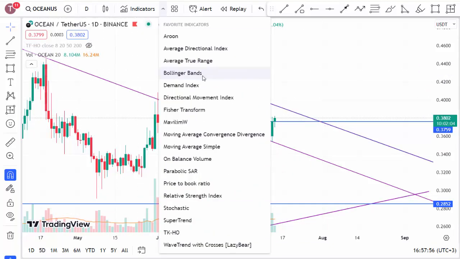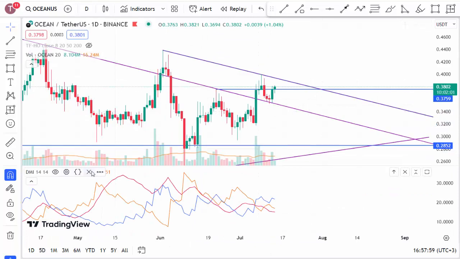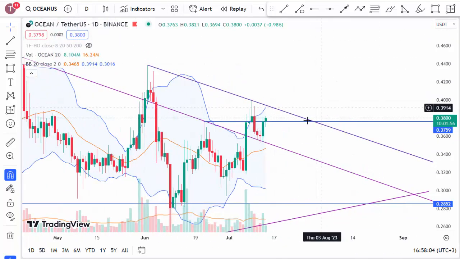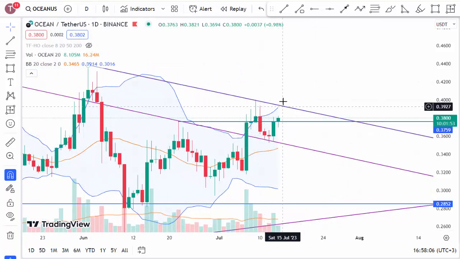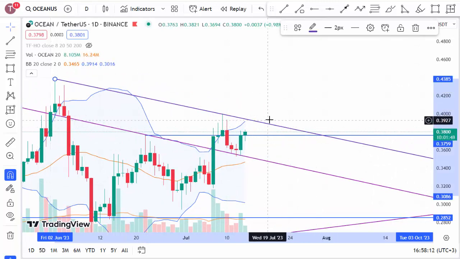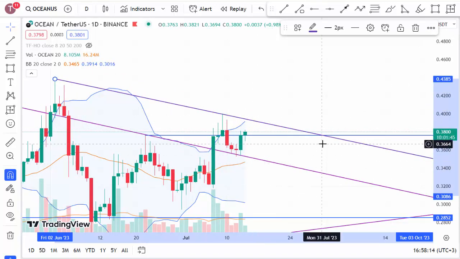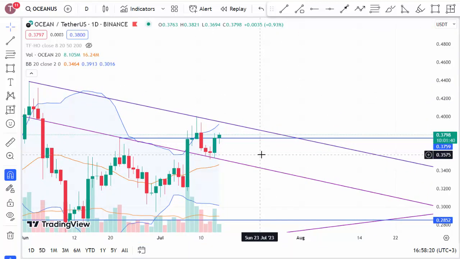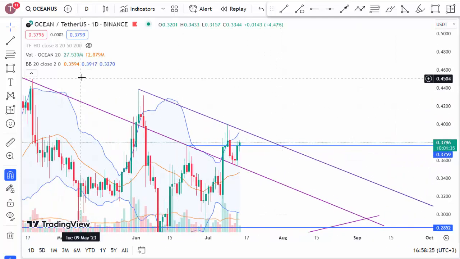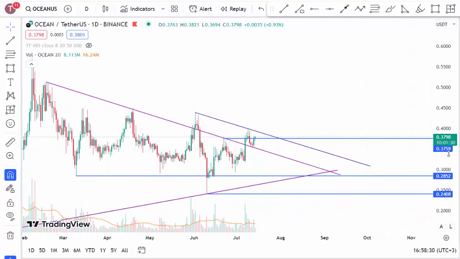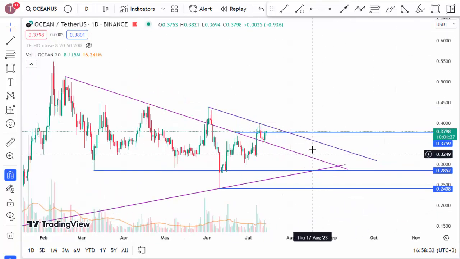Continuing our analysis from our Bollinger Bands, let's first close this and take a look at our Bollinger Bands. Currently, the price is still moving towards the third line of the Bollinger Bands without reaching the middle line. Of course, after mentioning the downward trend, it is possible to see a downward movement. With such a movement, we may see a price decrease up to the middle band. However, an upward movement after the middle band is important. Actually, what is really important for us is the upward breakout of the falling trend and the ability to stay above the 0.37 level. We must not forget this.